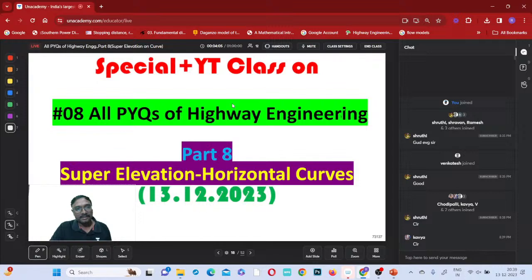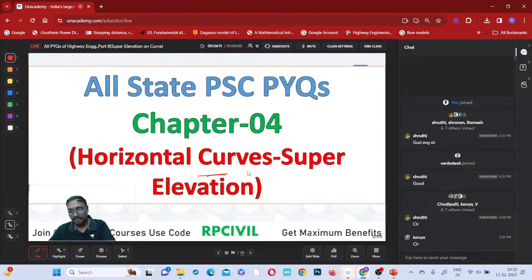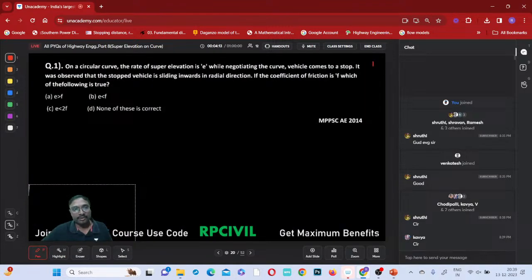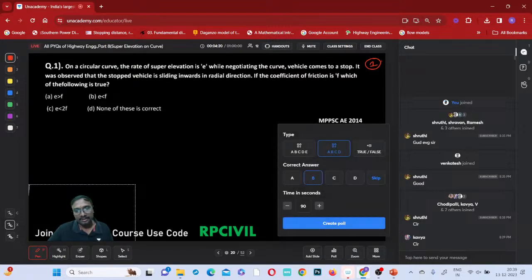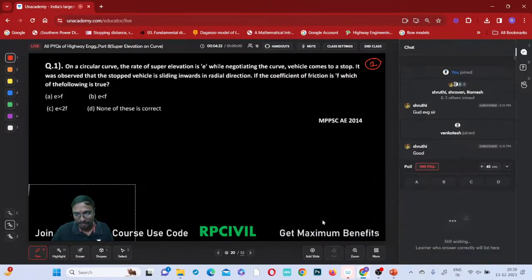Now here, all PYQs of highway engineering part 8. That is horizontal curve and the super elevation. So shall we start the discussion? I'll start the discussion of this one. So I'll start the poll. Try to select your answer. 45 seconds time I am giving.